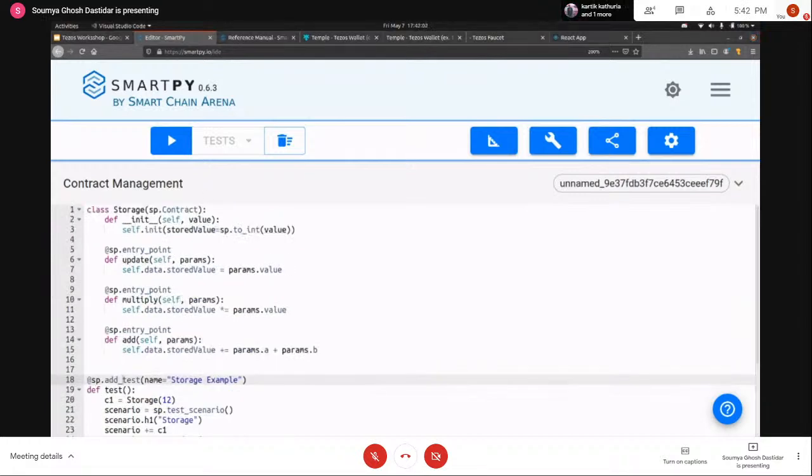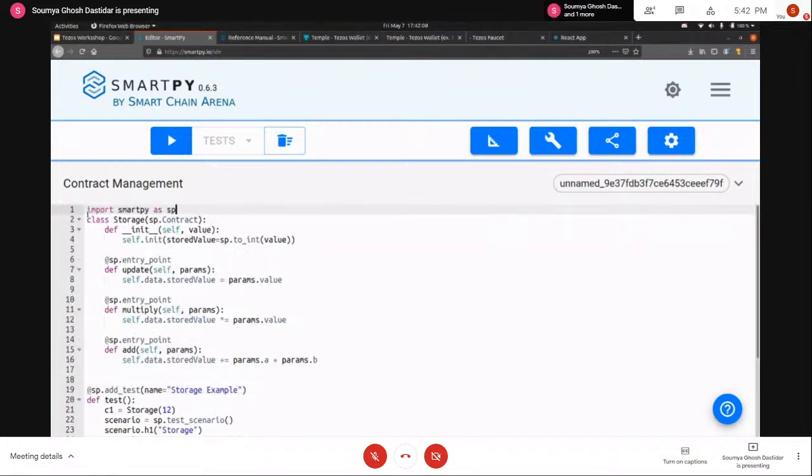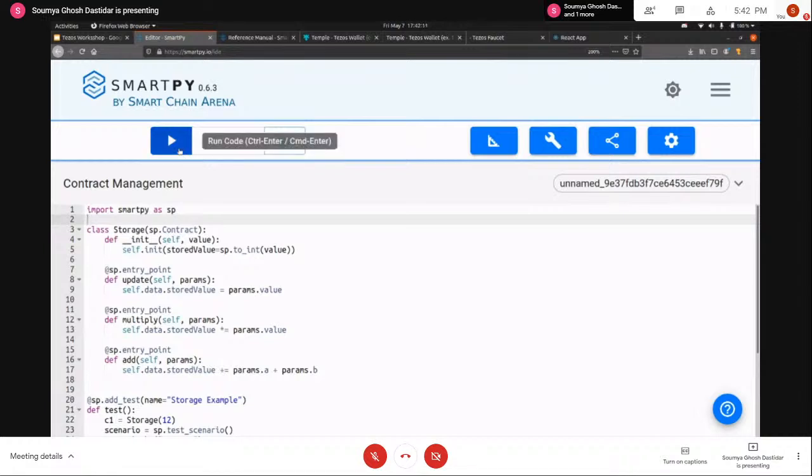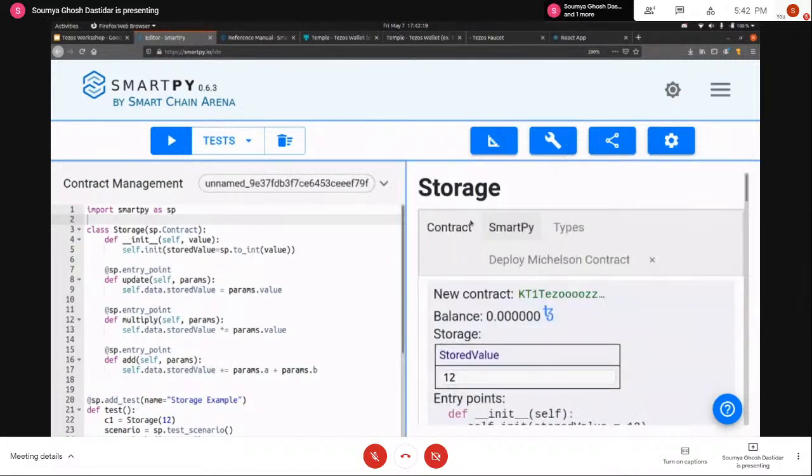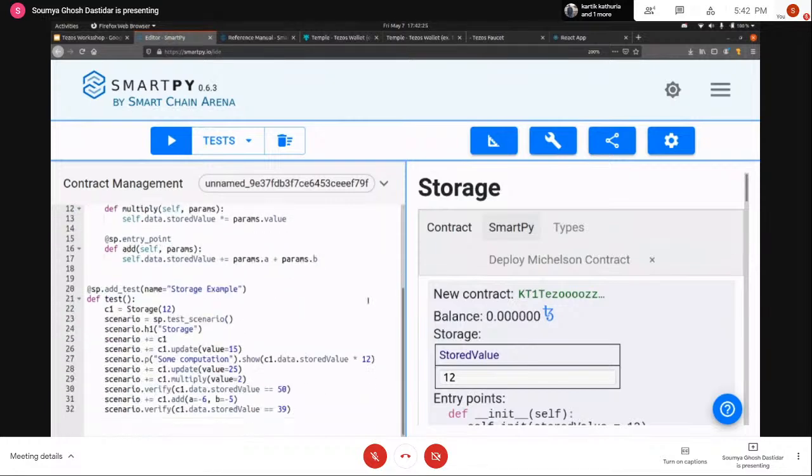So now that I've added the tests, I can just quickly go ahead and compile and run the code. And if I click on side by side, I should see something like this. This is how the editor is displaying the tests that you have written.